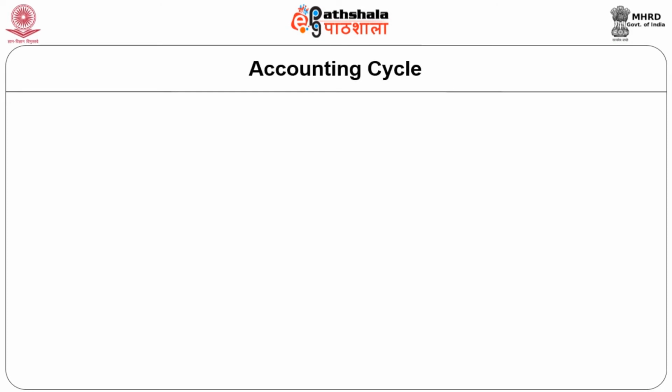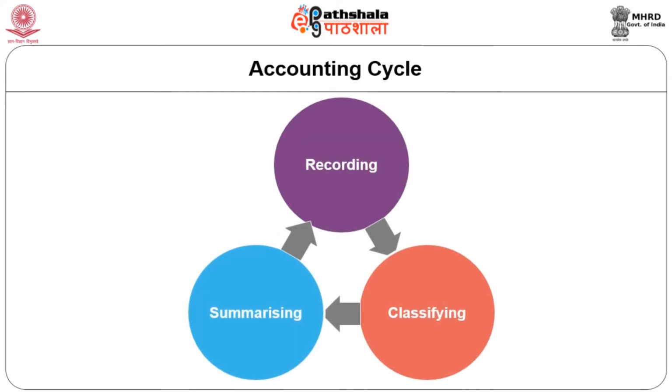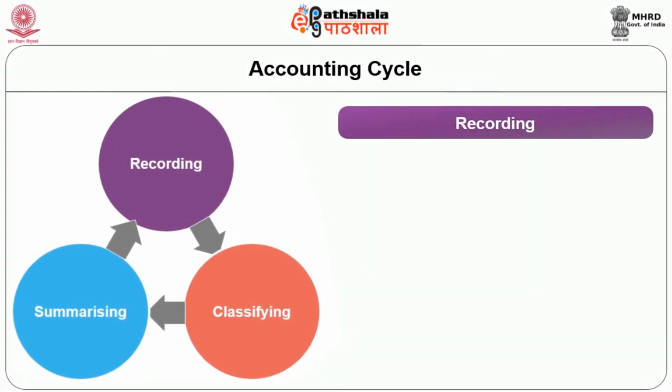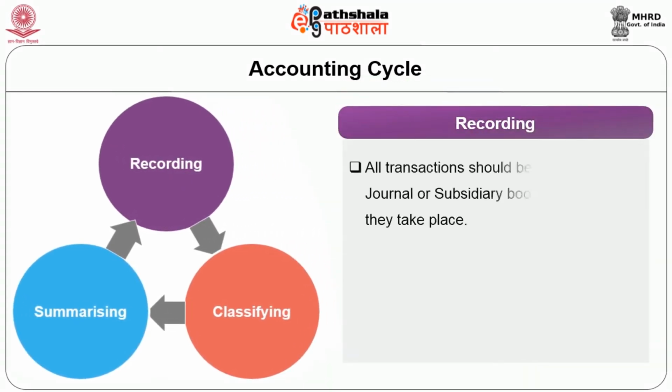As we have seen in the definition, this takes us into the accounting cycle. It refers to a complete sequence of accounting procedures which is required to be repeated in the same order during each accounting period. So, the accounting cycle includes recording, that is, all transactions should be recorded in the journal or subsidiary books as and when they take place.